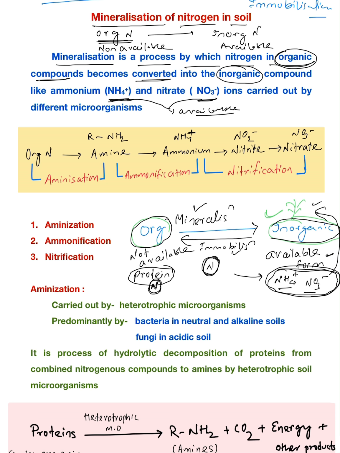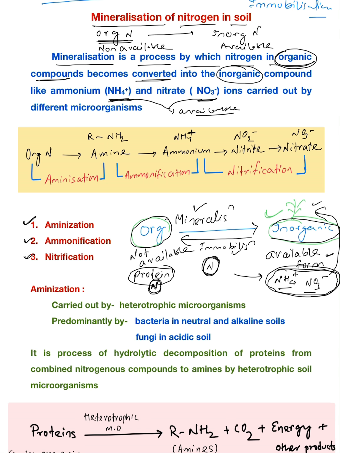So this mineralization process includes 3 steps. One is called aminization, another is called ammonification, another is called nitrification. One by one we will cover these 3 steps. First of all, what is aminization? Let us see this flow chart.